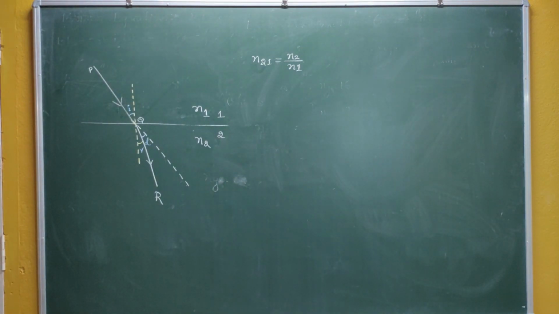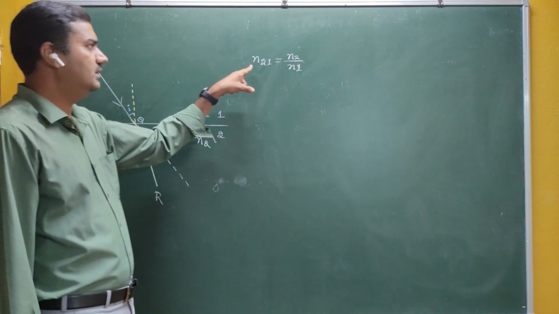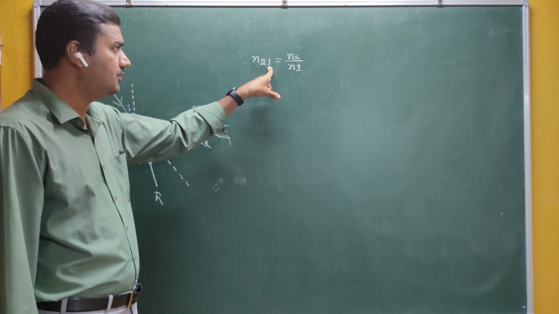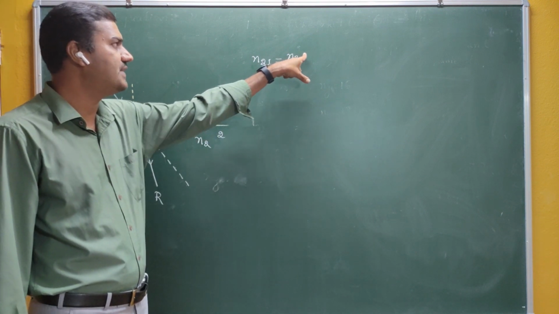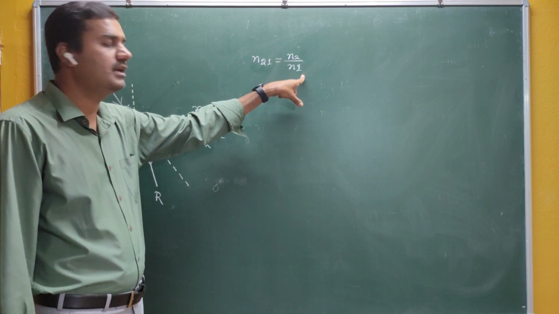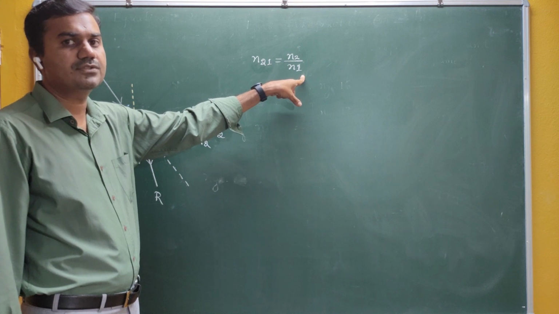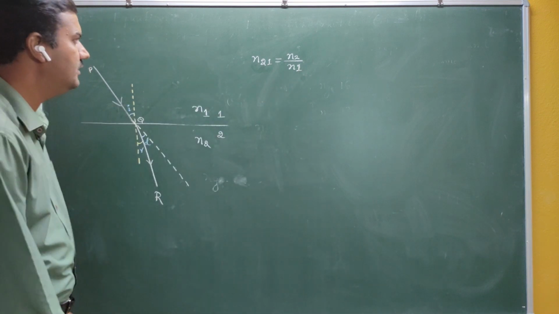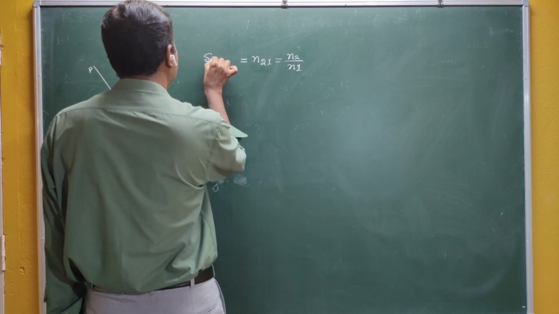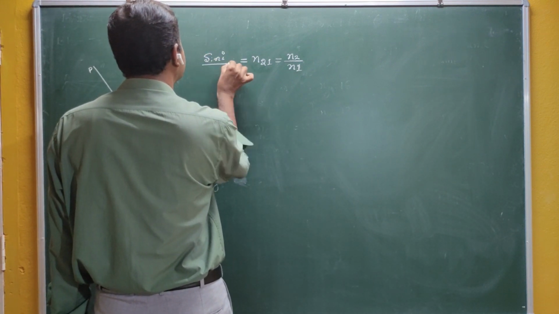You can easily prove that the relative refractive index of the second medium with respect to the first medium can be written as the absolute refractive index of the second medium divided by the absolute refractive index of the first medium. That is what Snell's law says. We have a derivation, don't worry.